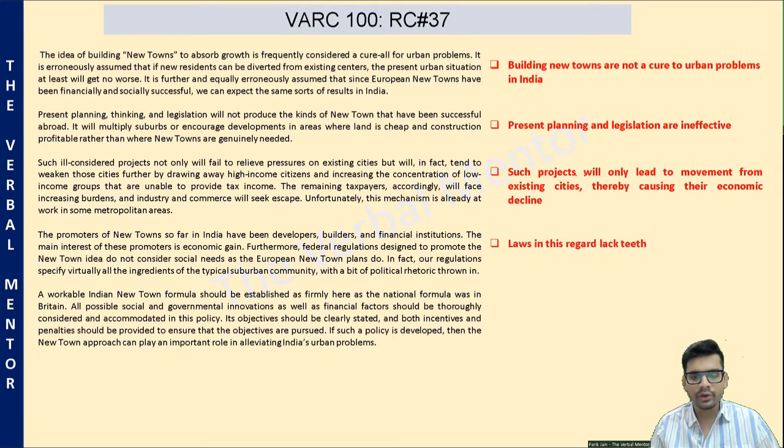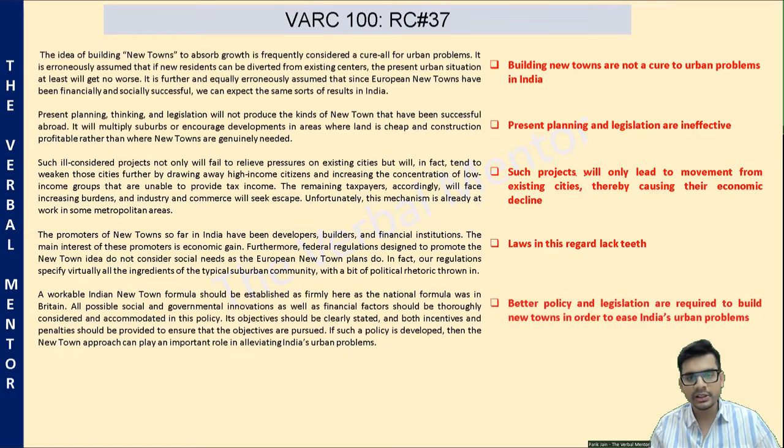And in the fourth paragraph, he says laws in this regard lack teeth in India. And finally, he proposes that better policy and legislation are required to build new towns with an appropriate goal in mind: that we need to alleviate stress on existing cities, or ease India's urban problems. That should be the goal of new towns.